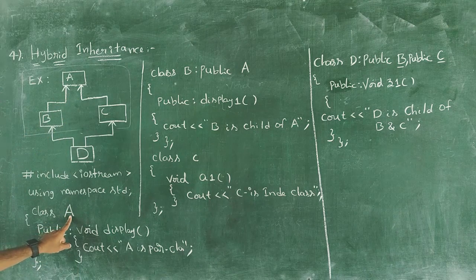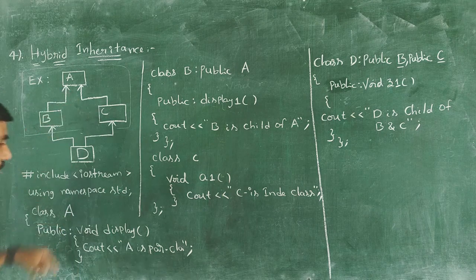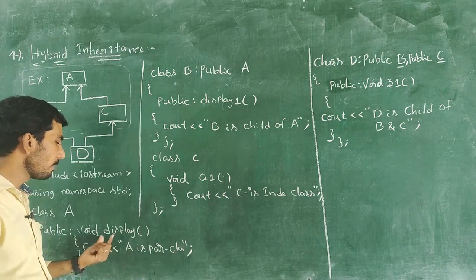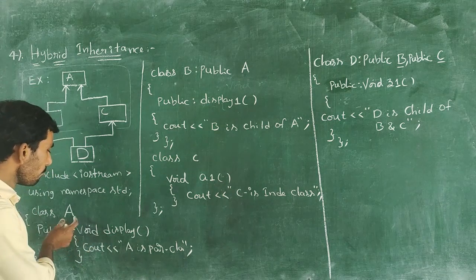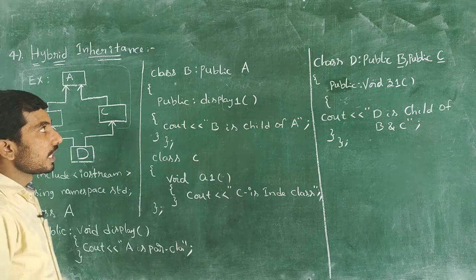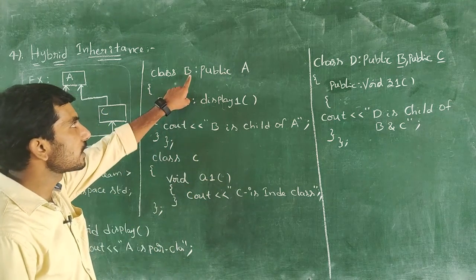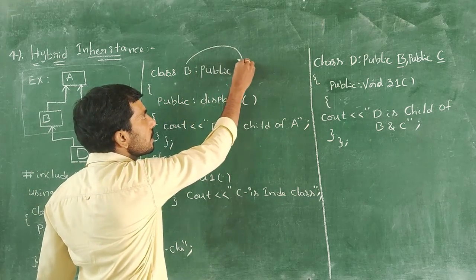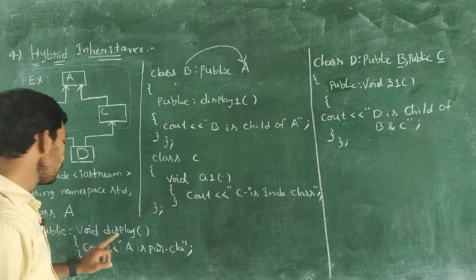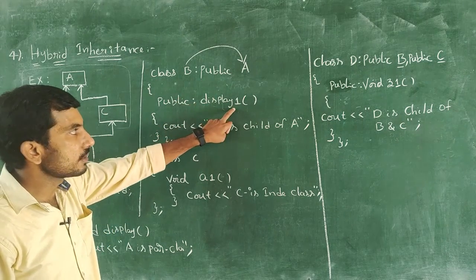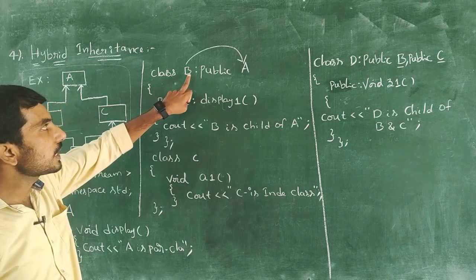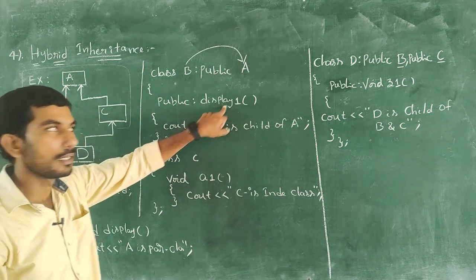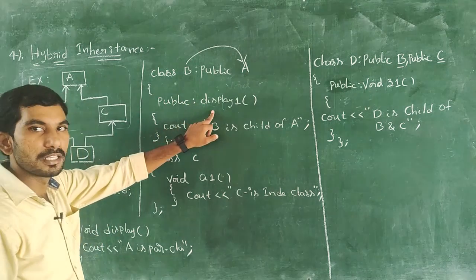Here base class A is defining, and within this A class, I just want to print one simple message. A is a parent class, and this message is printed with the help of display function. So base class A has one display function, and after that I am defining one child class. The child class name is B. Here B child class acquires all the properties of its base class A. A class has the display function and B class has the display one function. So child class B has two functions: one is the B class related function display one, and the A class related function display.